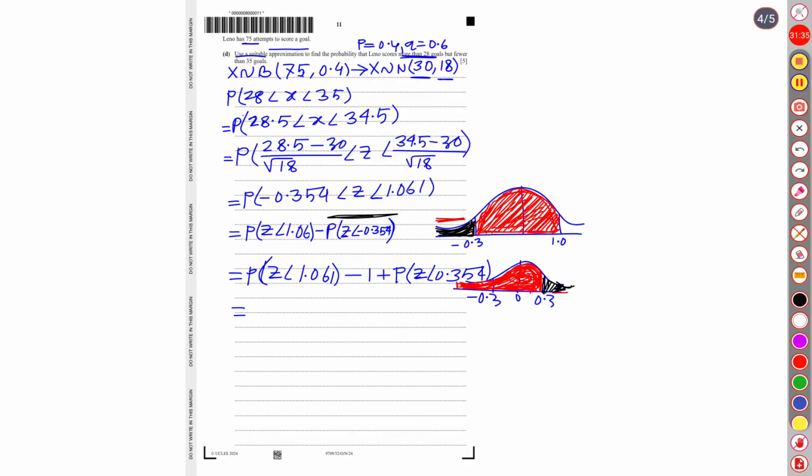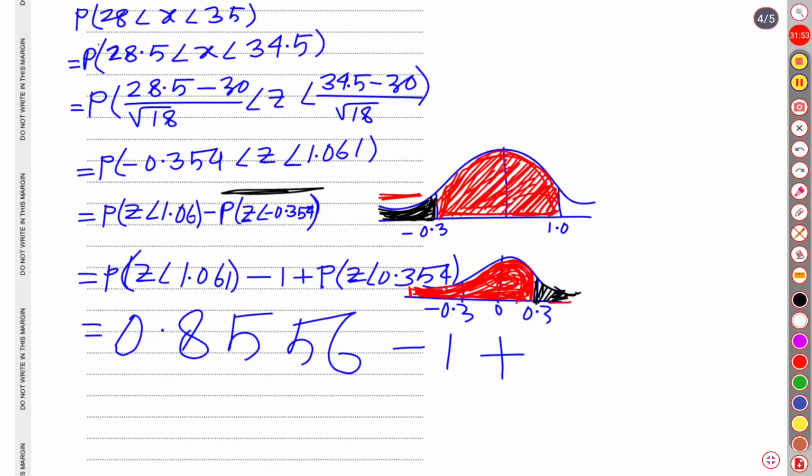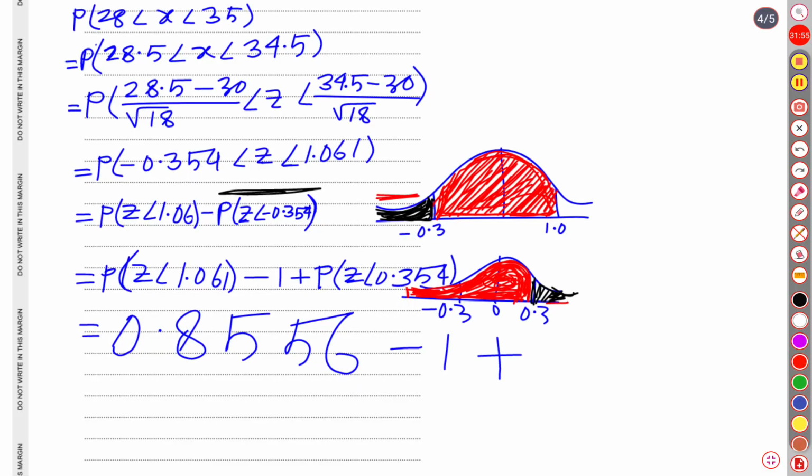So when the z score was 1.061, our probability was 0.8556, minus 1, plus the probability for the z score 0.354, which was 0.6383.